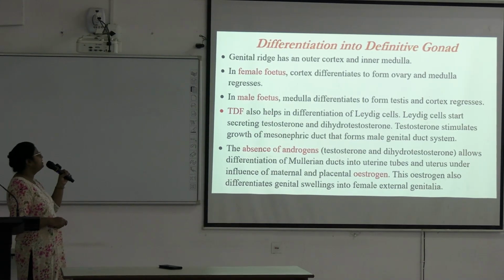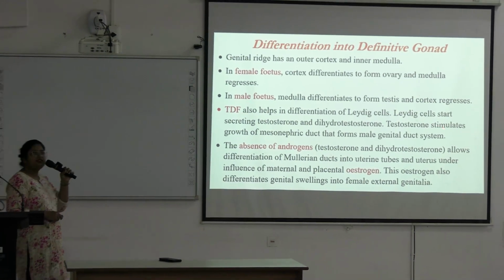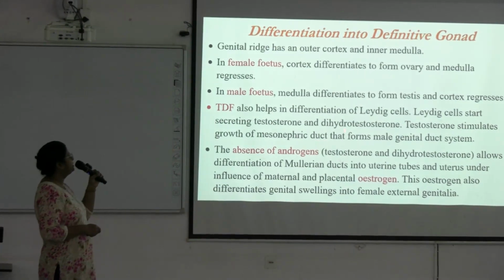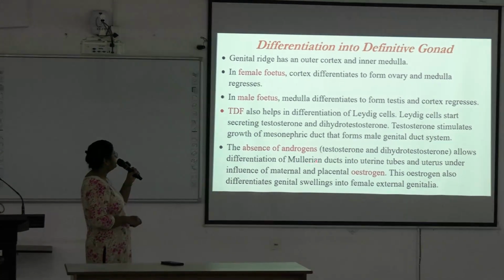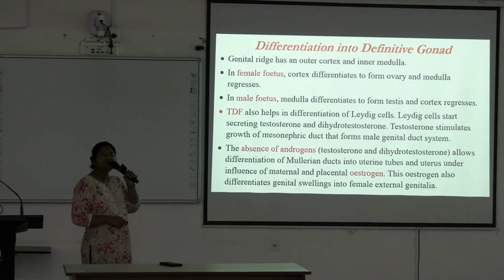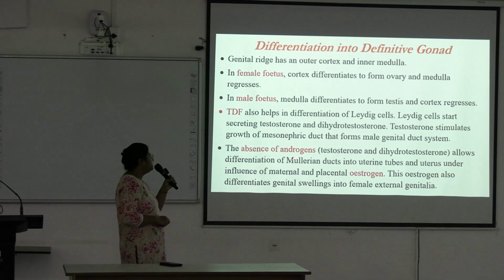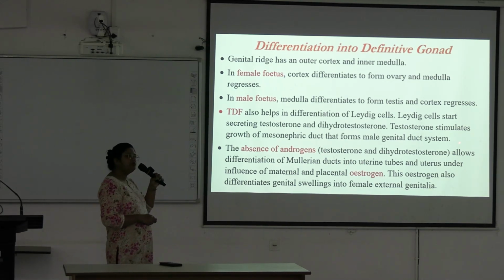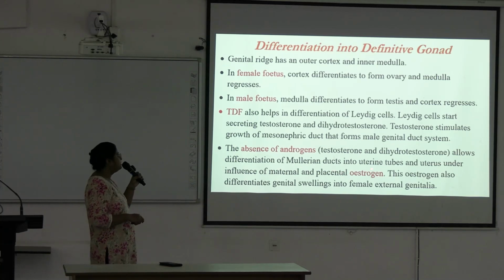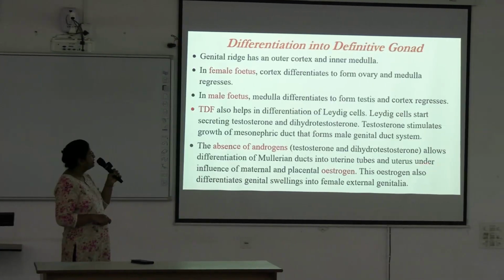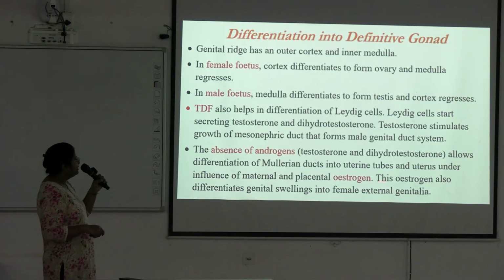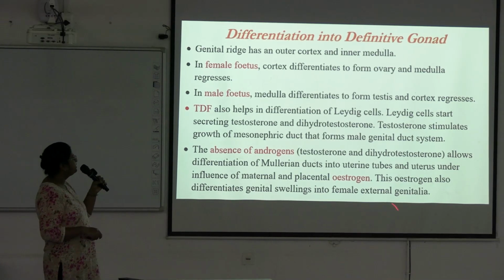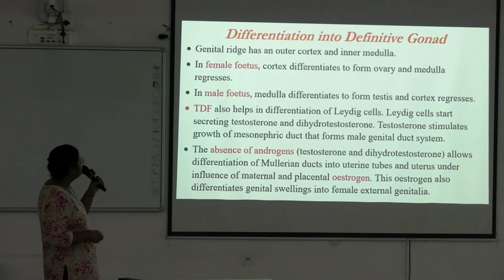And TDF also helps in differentiation of Leydig cells. Leydig cells start secreting testosterone and dihydrotestosterone, and testosterone stimulates the growth of the mesonephric duct that forms the male genital duct system. Absence of androgens, which are testosterone and dihydrotestosterone, allows the differentiation of Mullerian ducts into uterine tubes and uterus under the influence of maternal and placental estrogen. This estrogen also differentiates genital swellings into female external genitalia. So that's how the development is occurring.